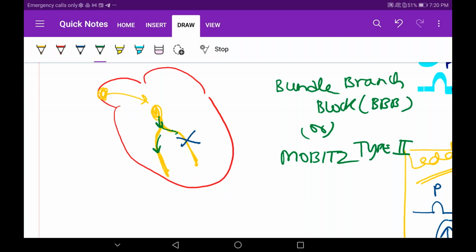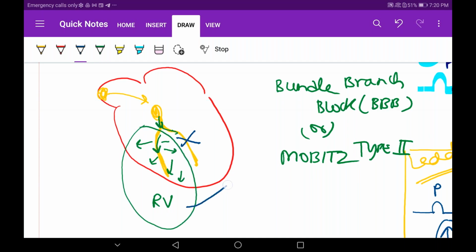Initially it will depolarize the right ventricle, followed by the right branch of the bundle of His. Then it will depolarize the left ventricle, because a few signals will go there also. It is not working from the right bundle of His only, it will reach the left ventricle. So what have we understood from this?